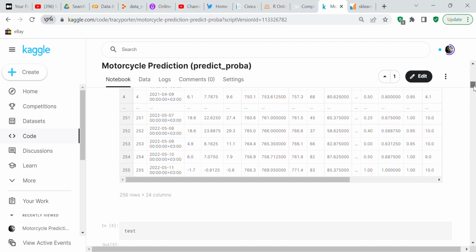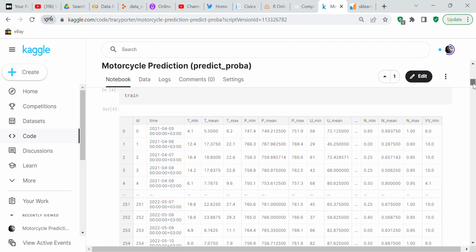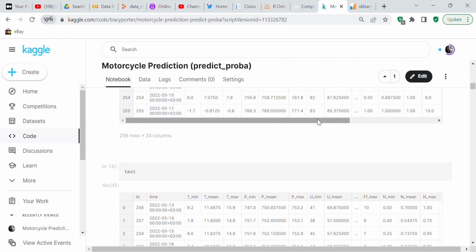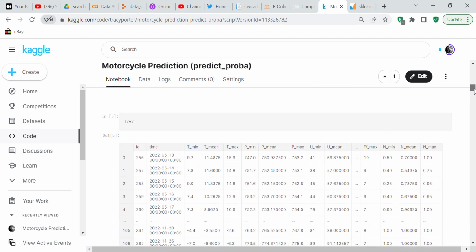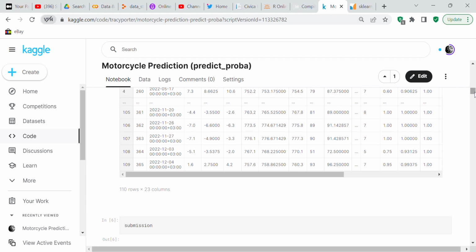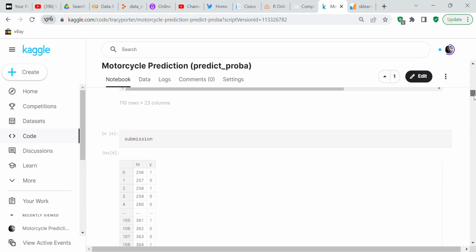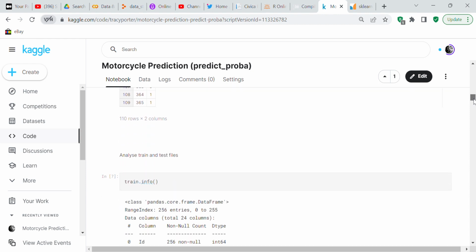You look at the train file, you've got 256 rows by 24 columns, and you see the last column is Y, which is your target. Look at the test file, which is 110 rows by 23 columns. You don't have the Y because that's what you're going to have to predict. And then you have your submission, which is the format that Kaggle wants to see when you submit your predictions to Kaggle.